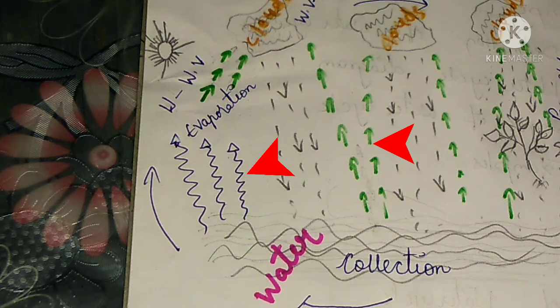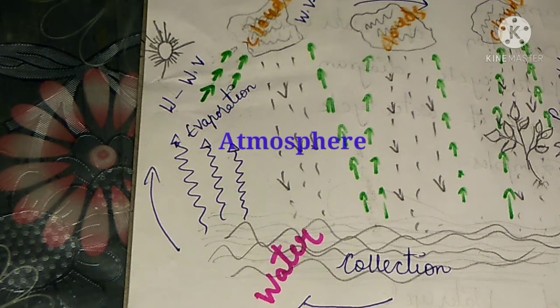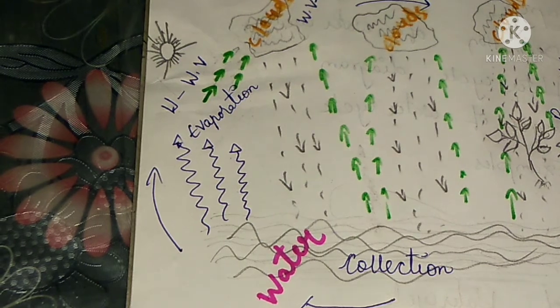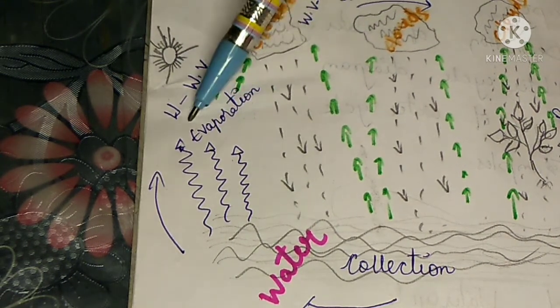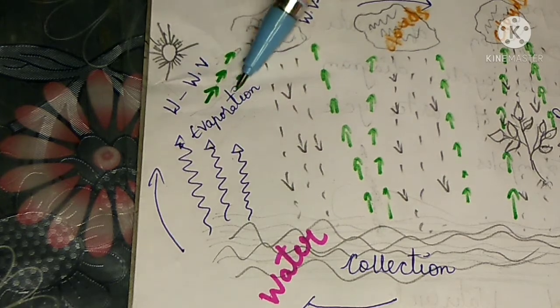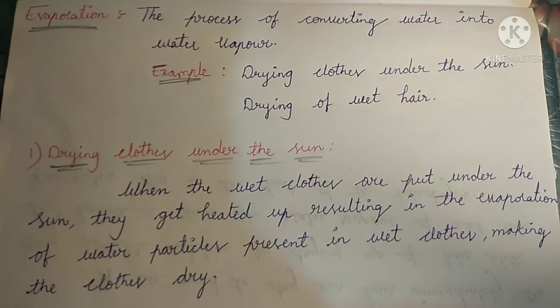It means the water from all the water bodies is slowly converted into water vapor and then moves to the atmosphere. This process is called evaporation. The process of converting water to water vapor is called evaporation. This is the definition of evaporation.